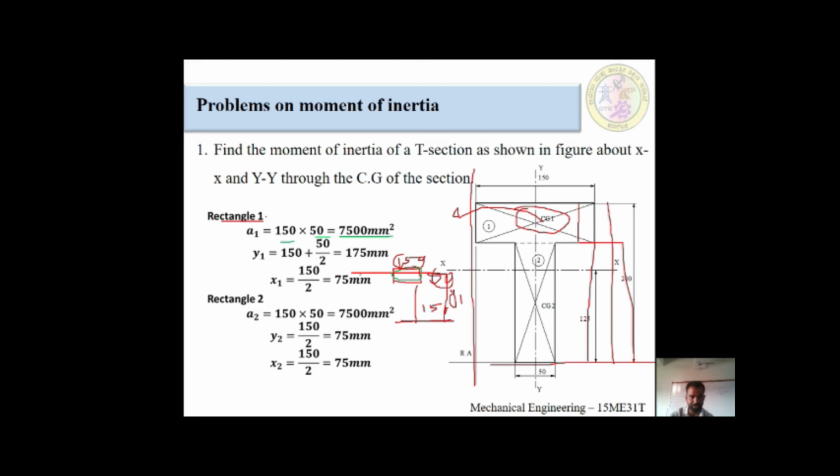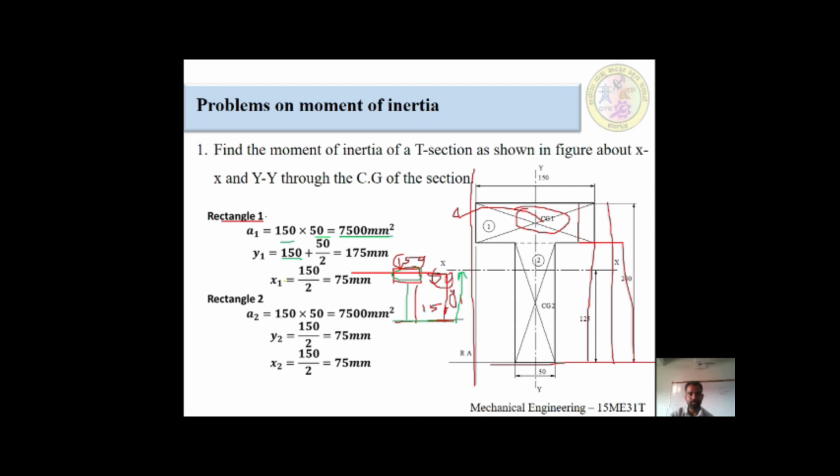Okay, after that, how to find out y1? Which reference do we have to take? I already told you, horizontal reference for calculating y values. Go vertical from here to half of the component. How much distance? From here to here it is 150. From here to half of the component is 50 divided by 2. For that reason, 150 plus 50 divided by 2 is equal to 175 millimeter. The unit of y is millimeter. After that, I am going to change color.